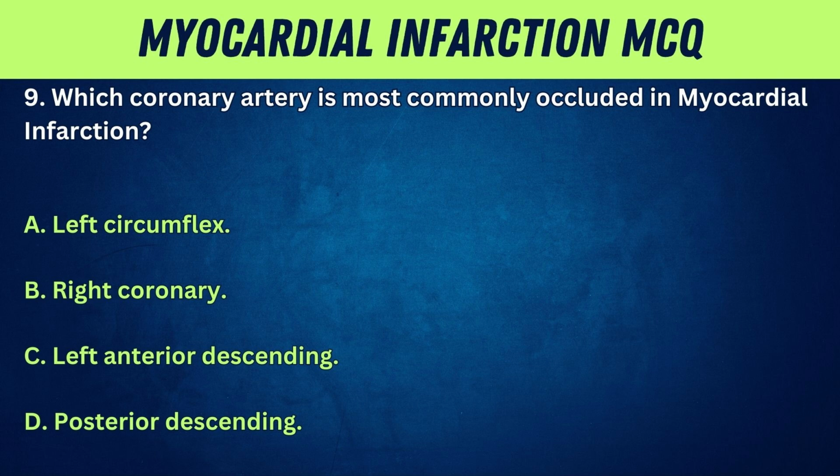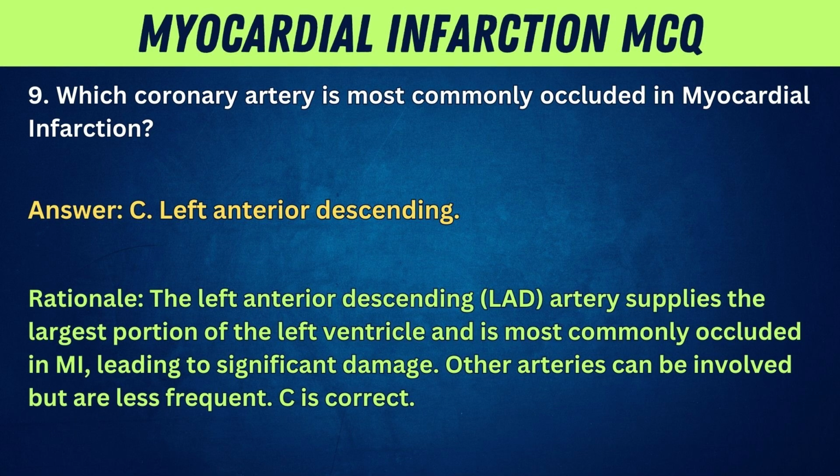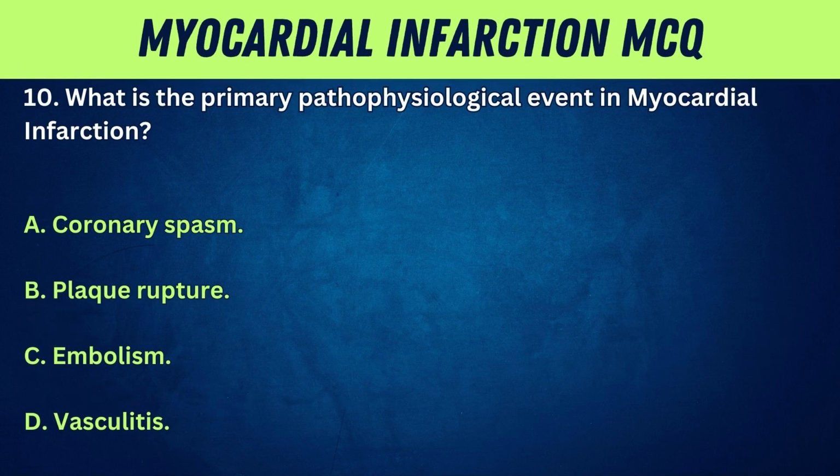9. Which coronary artery is most commonly occluded in myocardial infarction? A. Left circumflex. B. Right coronary. C. Left anterior descending. D. Posterior descending. Answer: C. Left anterior descending. Rationale: the left anterior descending (LAD) artery supplies the largest portion of the left ventricle and is most commonly occluded in MI, leading to significant damage. Other arteries can be involved but are less frequent. C is correct.